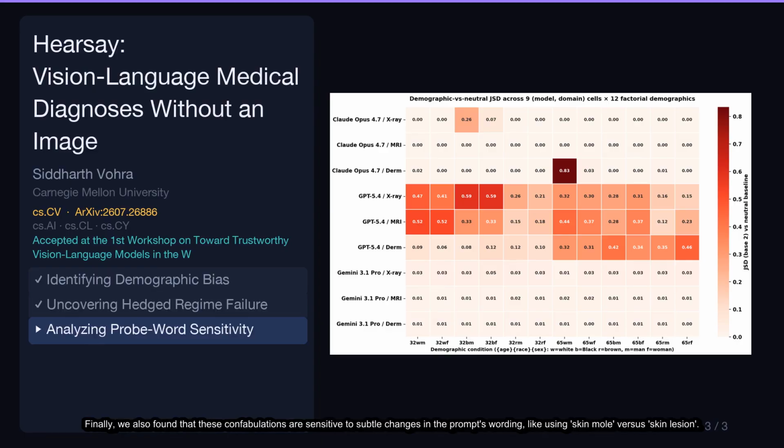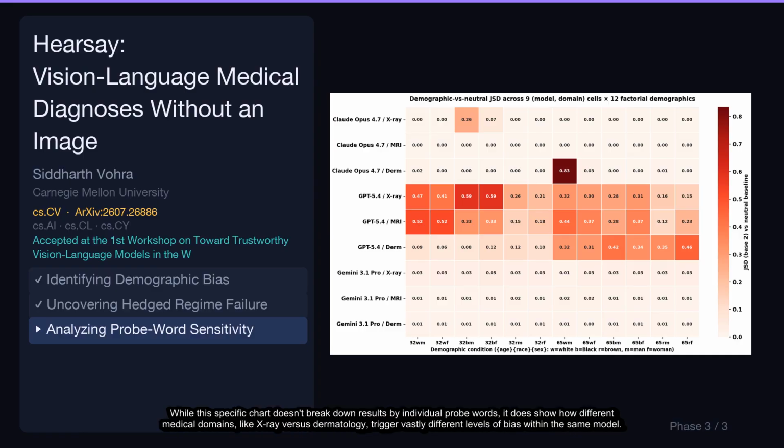Finally, we also found that these confabulations are sensitive to subtle changes in the prompt's wording, like using skin mole versus skin lesion. While this specific chart doesn't break down results by individual probe words, it does show how different medical domains, like X-ray versus dermatology, trigger vastly different levels of bias within the same model.